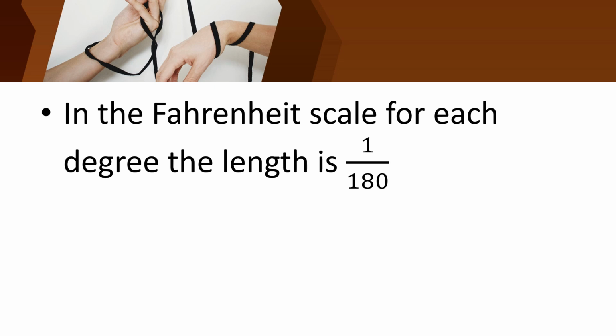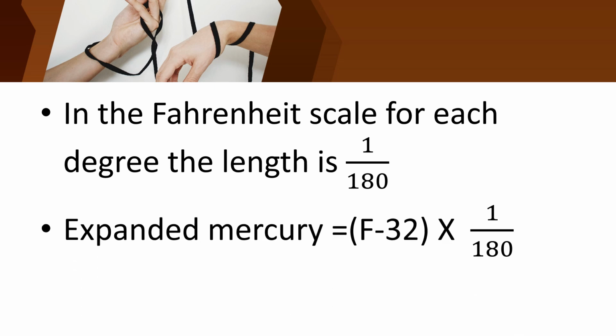Okay children, so in the Fahrenheit scale, if the mercury level is expanded, what can you write? F minus 32. Okay, F minus the melting point of water in the Fahrenheit scale, into 1 upon 180. Okay children, so that is F minus 32 into 1 upon 180. Children, have you all understood?